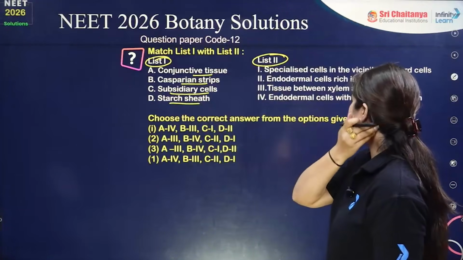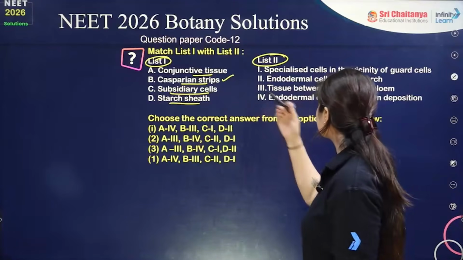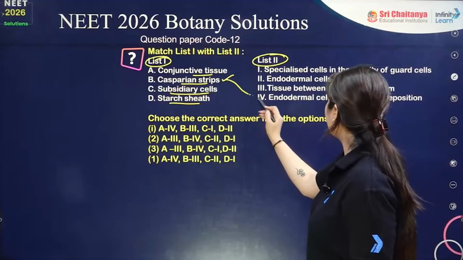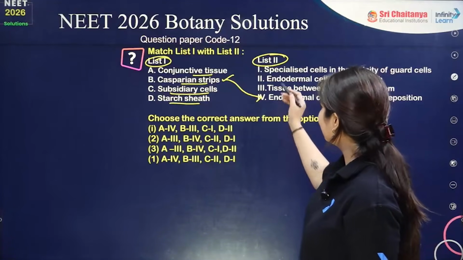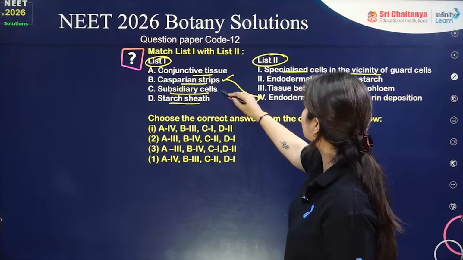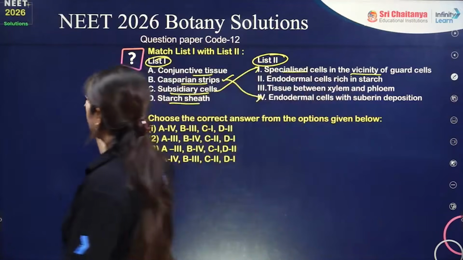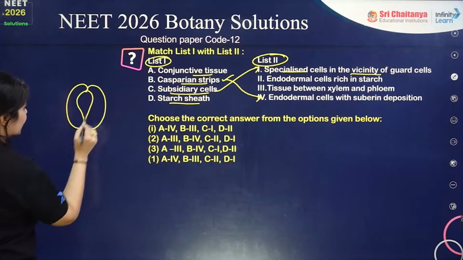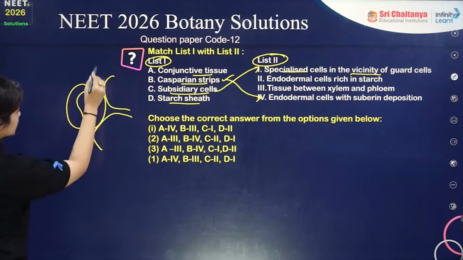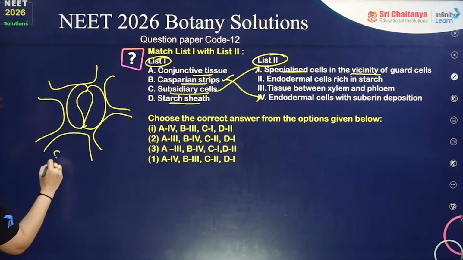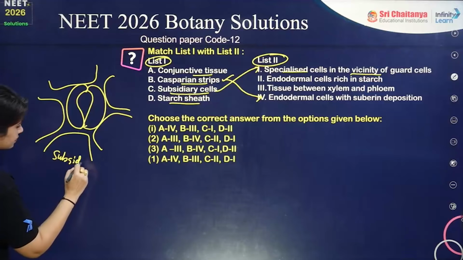Casparian strip is basically the one which has suberin deposition, correct? So it is the endodermal cell with suberin deposition. Specialized cells in the vicinity of the guard cells are my subsidiary cells. So we have the presence of guard cells, which are these ones, and outside of the guard cells we have the presence of subsidiary cells, which are these ones. These are my subsidiary cells.